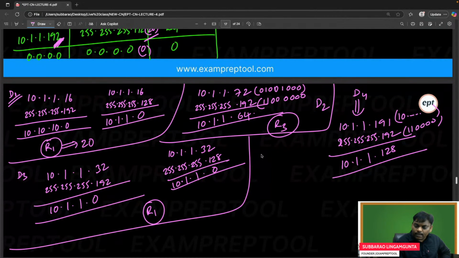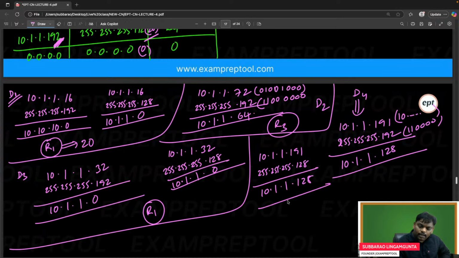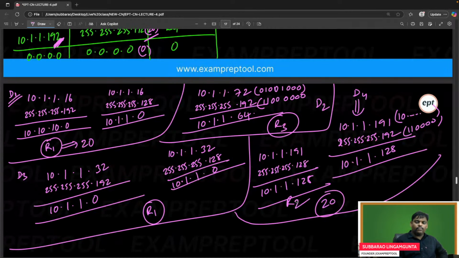Let's do R2. 10.1.1.191 with 255.255.255.128 gives 10.1.1.128, which is exactly R2. So with R2, I can say 20 packets will go. With R1, 20, so R1 has 40, and R3 till now only 20.